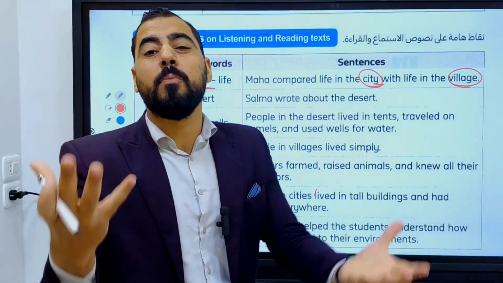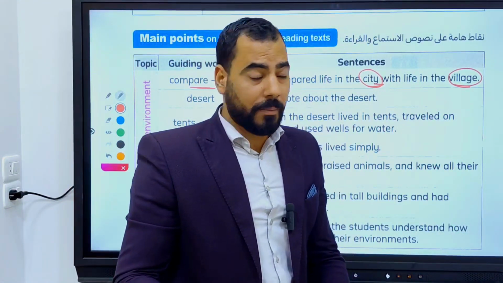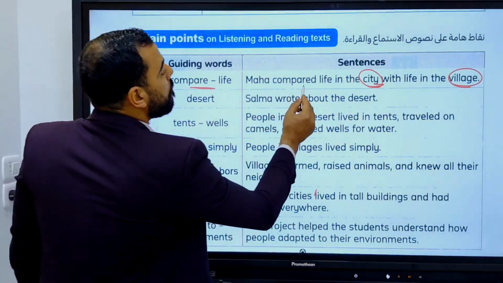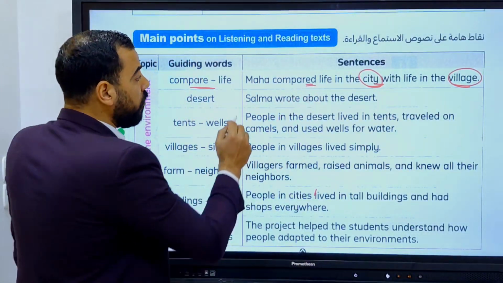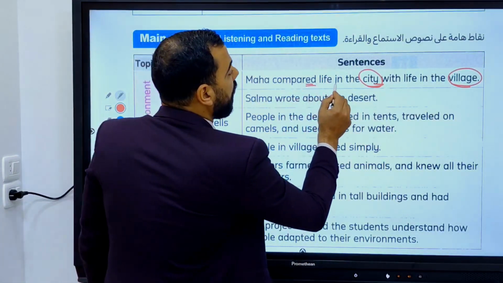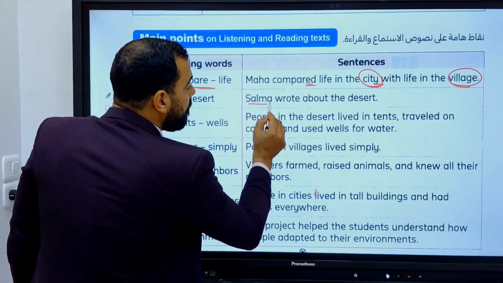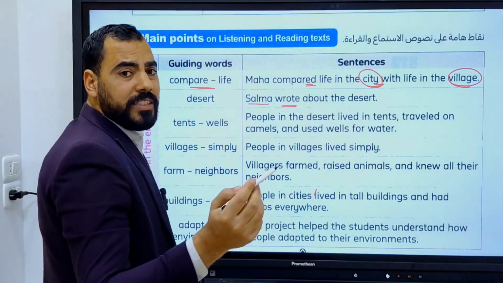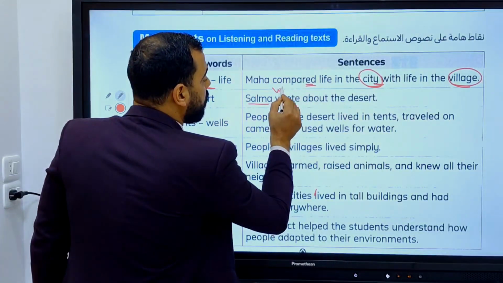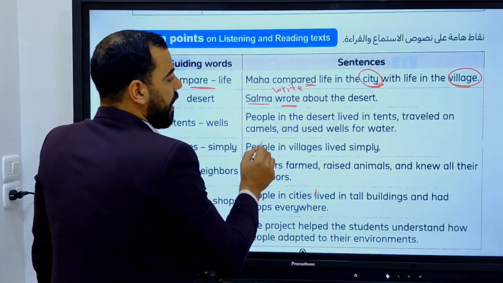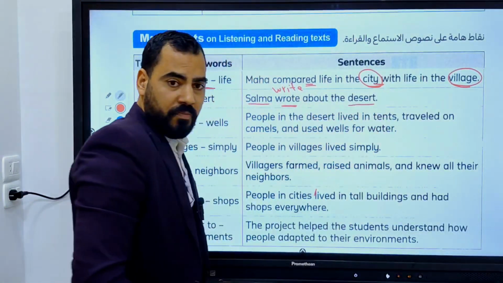Okay, this is how we compare between these two environments. Maha compared in the past. Be careful. Maha compared life in the city with life in the village. Salma wrote in the past, and wrote in the past from right. Wrote about the desert.